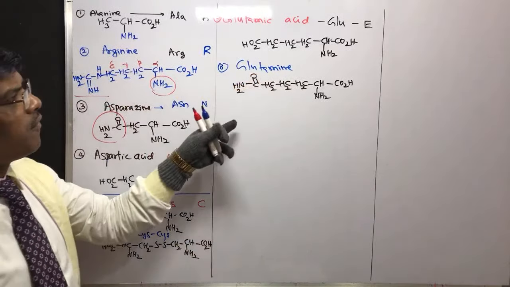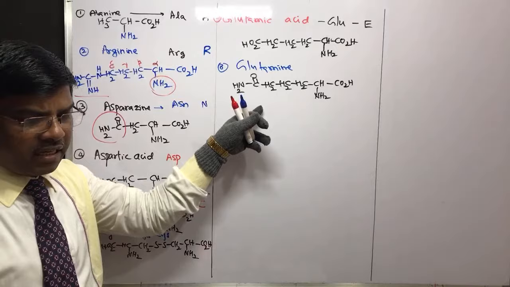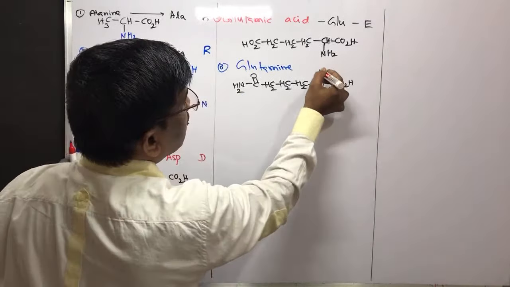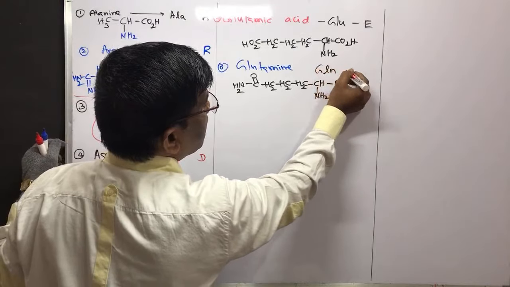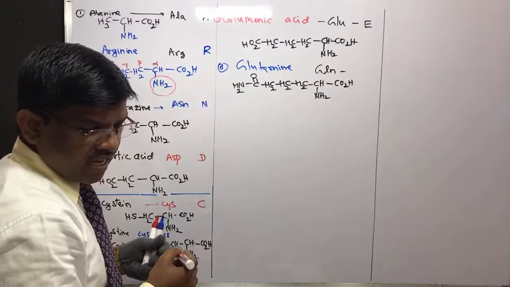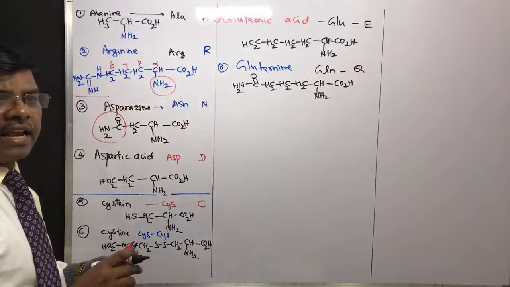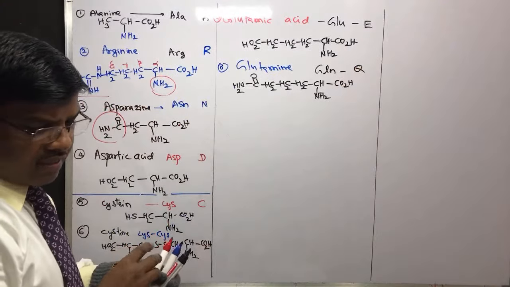Yes, amide of glutamic acid is glutamine and it is GLN. The abbreviation GLN has the single letter Q. Yes students, so 9 amino acids are covered.